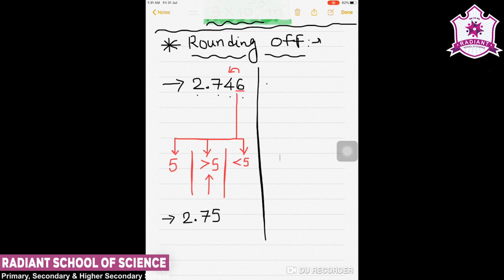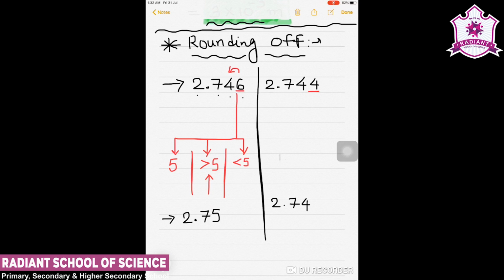But if this value were 2.744, and you have to convert it again into 3 significant figures, then the answer would be 2.74.